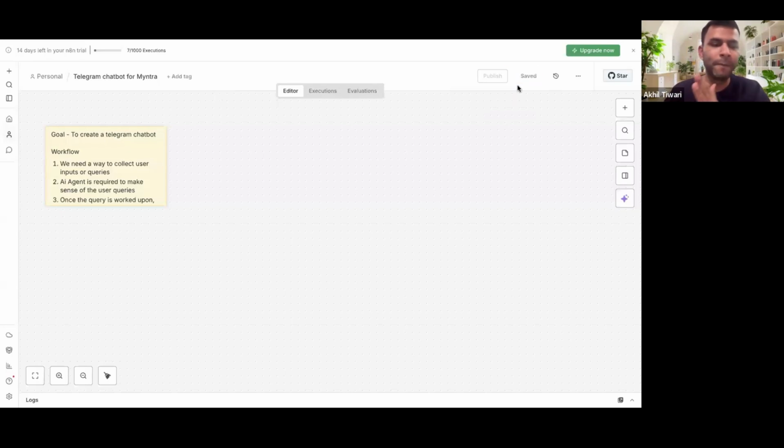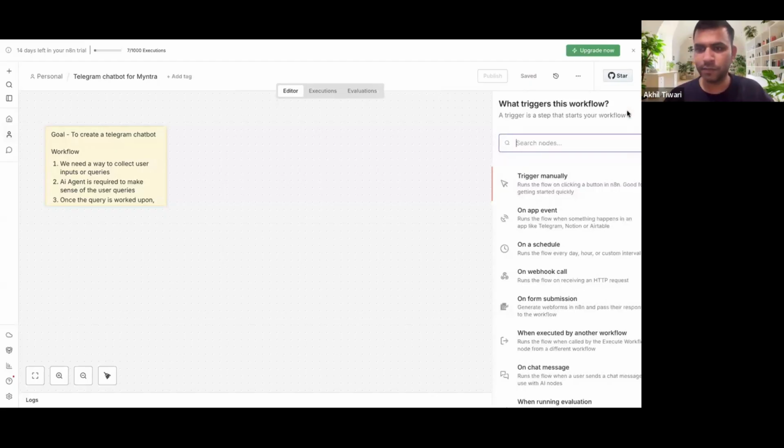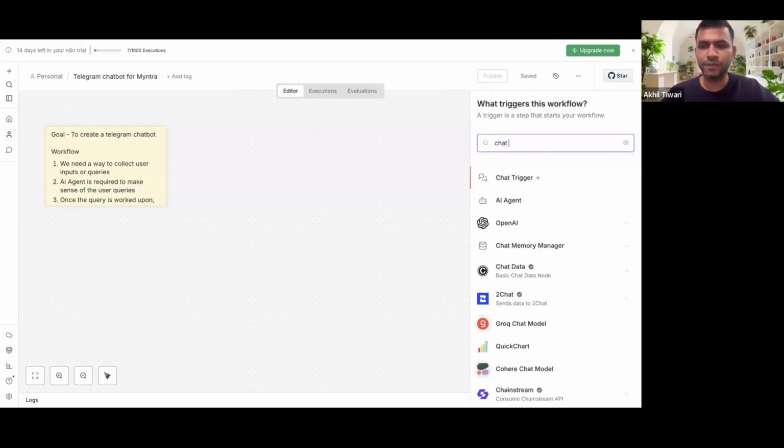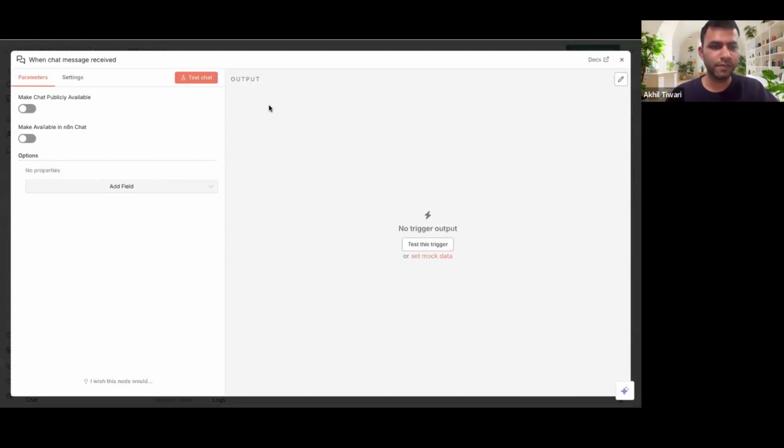Okay, now let's come back here, right? So we want to create a chatbot which takes user queries and gives us the response back, right? So the first step in any workflow is to add a trigger. In this case, let's click on this plus and add the chat trigger. All right, so we've clicked on this.